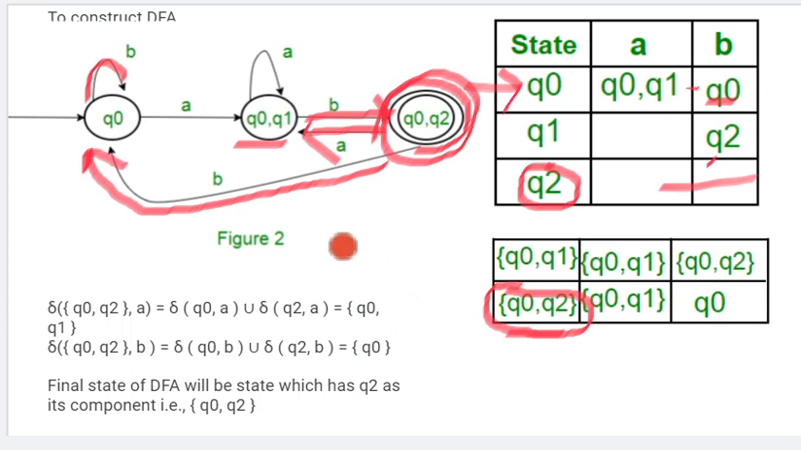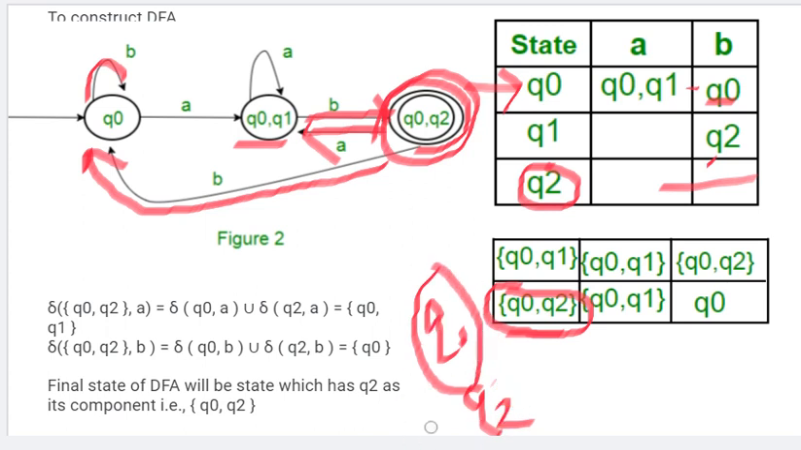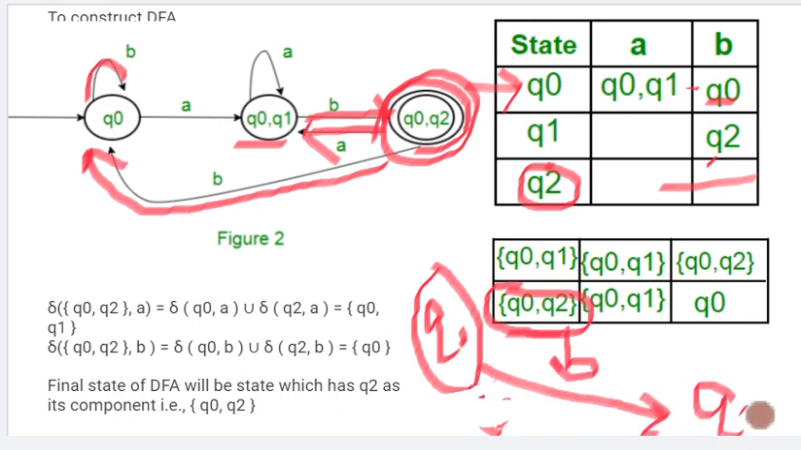Now you would have seen in the previous diagram that I didn't mention Q2, but I thought one might get confused. That's why I clubbed this transition diagram. Q2 was not mentioned because from Q0 it goes to Q0 Q1 and Q0, and Q1 is nowhere mentioned. So we made a separate transition diagram of Q1 and Q2, where from Q1 on input B it moves to Q2. But from Q2 there is no other transition.